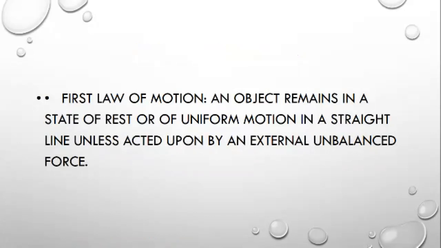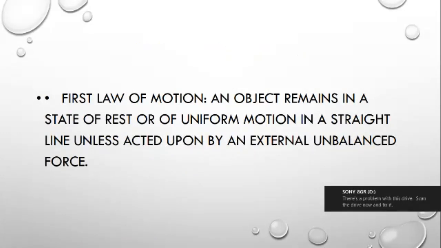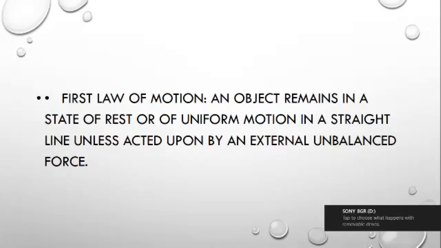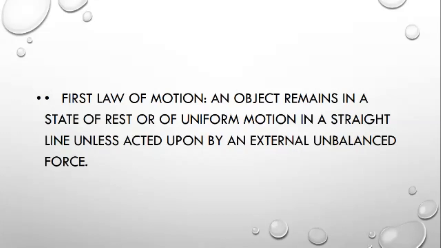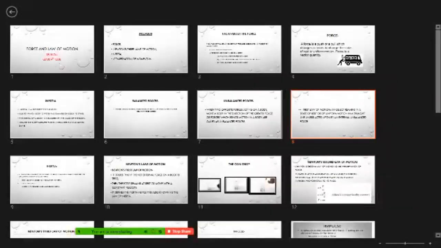It means that if you are applying an unbalanced force, that is, you are applying the accelerator, what happens is that the car will move fast. So this shows that whenever we apply an external force on the car, the car will start moving fast, which is not uniform motion. But till then, if we are not applying the external unbalanced force, it goes in a straight line in uniform motion. So this is the first law of motion, students.